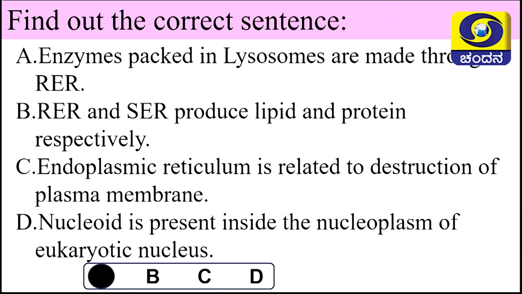That is also wrong because endoplasmic reticulum is related to construction of plasma membrane. Nucleoid is present inside the nucleoplasm of eukaryotic nucleus. No, that's also wrong because prokaryotes are found to have nucleoid and nucleoid is not seen in eukaryotes.